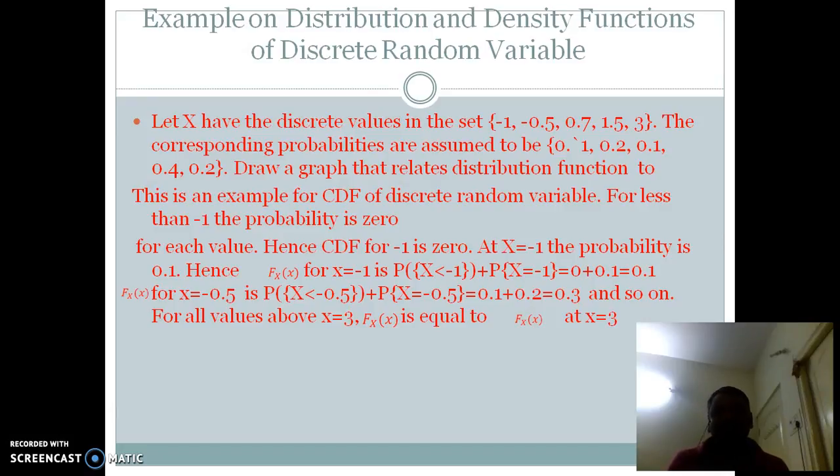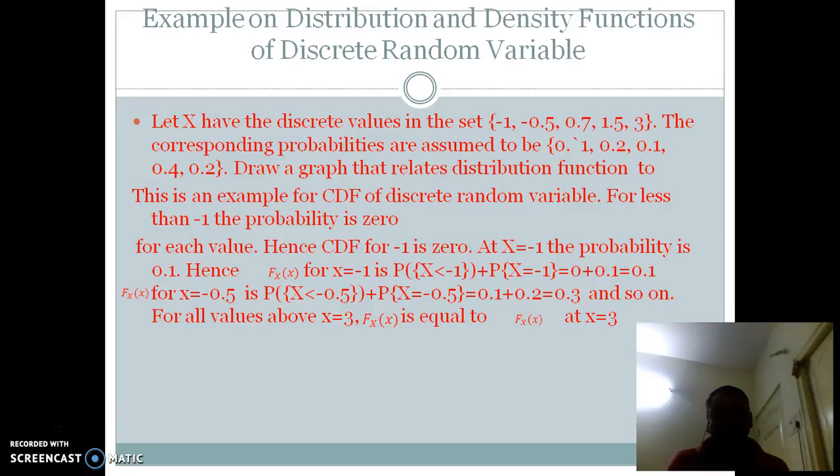That is, Fx of -1 is 0. Fx of -1 is probability of capital X less than -1. At x is equal to -1, the probability is 0.1.